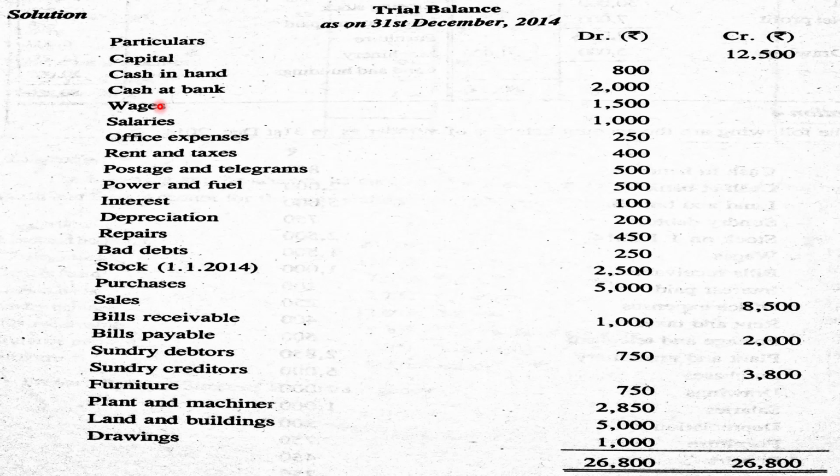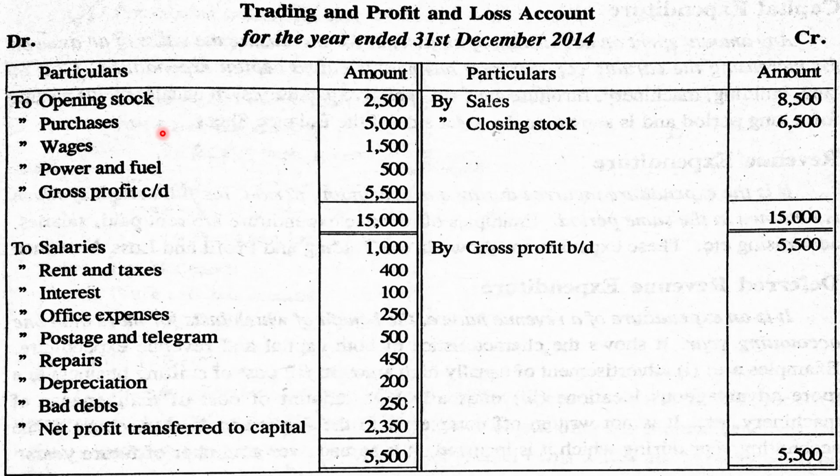First one, wages, direct expense. Then power and fuel. It is a direct expense. That's all. There are two direct expenses only in the question. So opening stock, purchases, wages. No returns are given for purchases. So purchases are directly written in the amount column. Then wages and power and fuel.